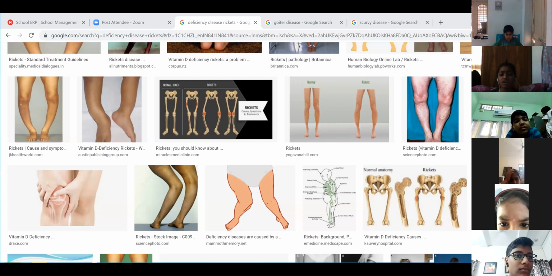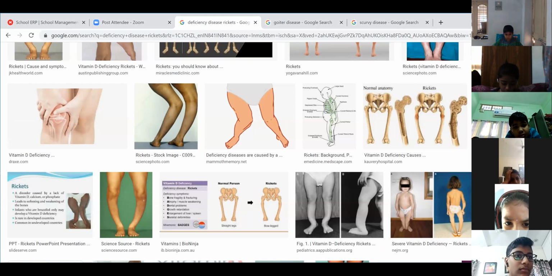So here, if you can see the bones of the legs, they are slightly curved, they are slightly bent, isn't it? So this is how the patient suffers when he's suffering from the disease called rickets. So the bones will be like this. Okay, children?